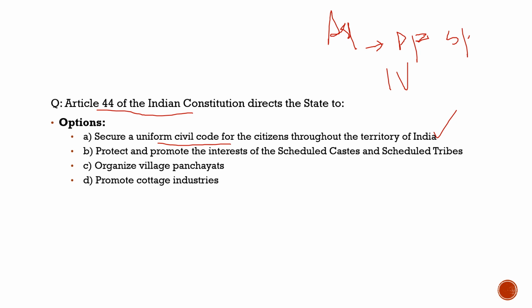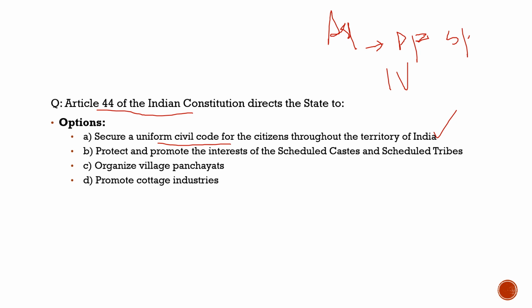Similarly, Uttarakhand previously went for the uniform civil code, and different states are moving towards it. With respect to civil laws, there would be one civil code for everybody, irrespective of their religion. So it is mentioned in Article 44 of the Indian Constitution, which comes under the directive principles. If a country does not go for it, can we go to the courts? No, we can't, because it comes under the DPSPs, and one important thing about DPSPs is that they are not justiciable. So this much is important for you to understand.